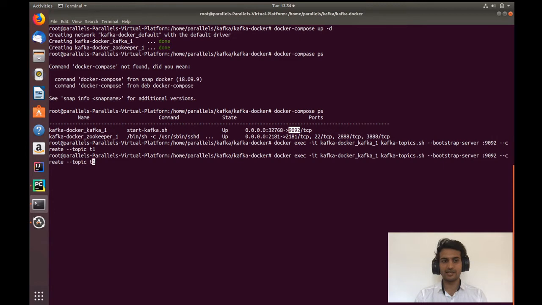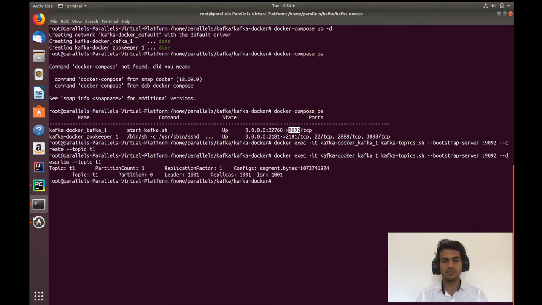Let me quickly describe this topic. So I will say describe, and here it is. This topic has one partition. As I haven't mentioned any replicas, there is one replica. This is my broker, and it is the only leader, because it is a single machine cluster.